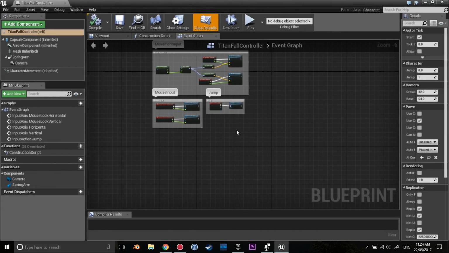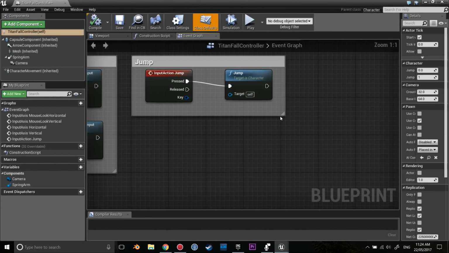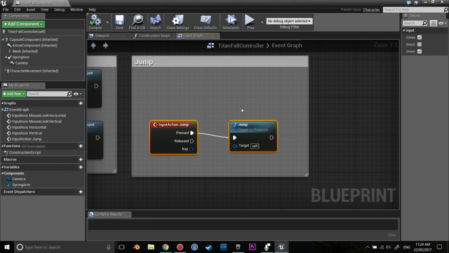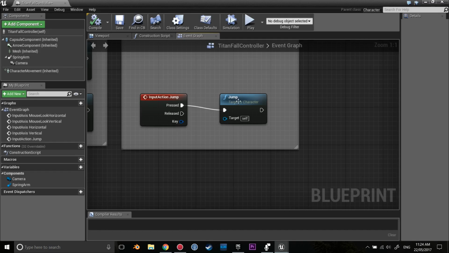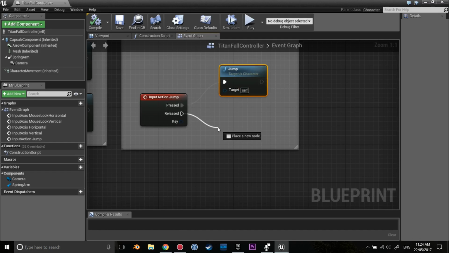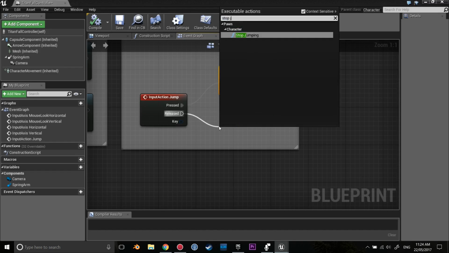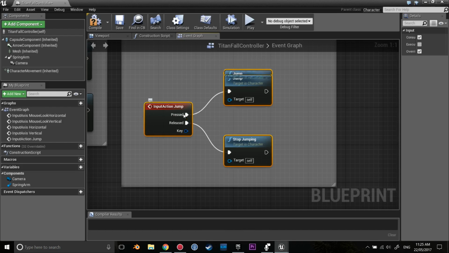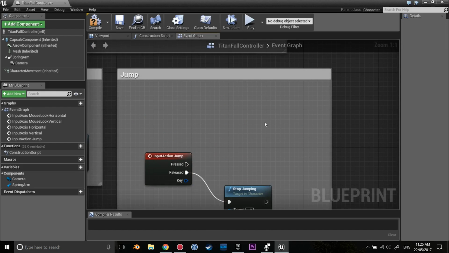And what we're going to do is create our own jump, as we need to create our own jumping system so it works properly with our wall running. This system is the exact same system we used in our Genji video. One thing we need to correct though is we need to add stop jumping here, and then delete jump, and we're going to create the exact same system. So I'll go through it briefly. If you want a more in-depth explanation, check out the Let's Create Genji video.